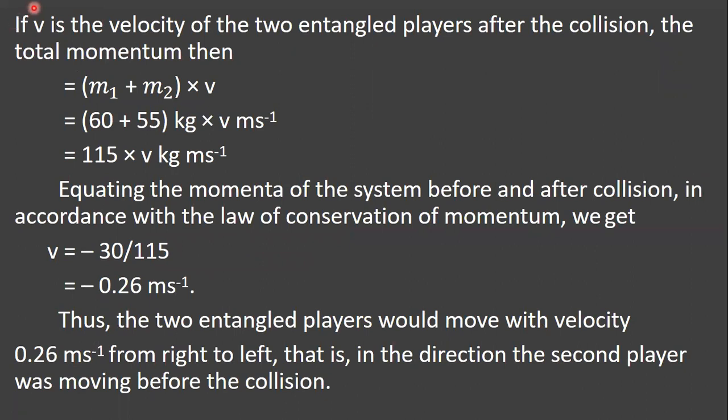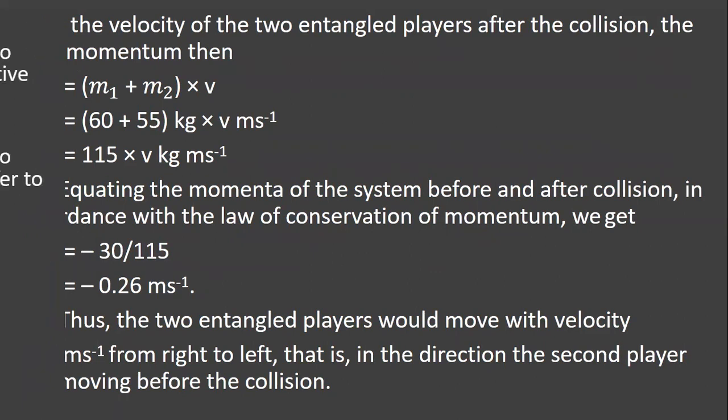Now if v is the velocity of the two entangled players after the collision, the total momentum is m1 plus m2 into v. Here m1 is 60 kg plus 55 kg into v meter per second, that is 115 into v kg meter per second. Now equating the momentum of the system before and after the collision in accordance with the law of conservation of momentum, we get v equals minus 30 by 115.